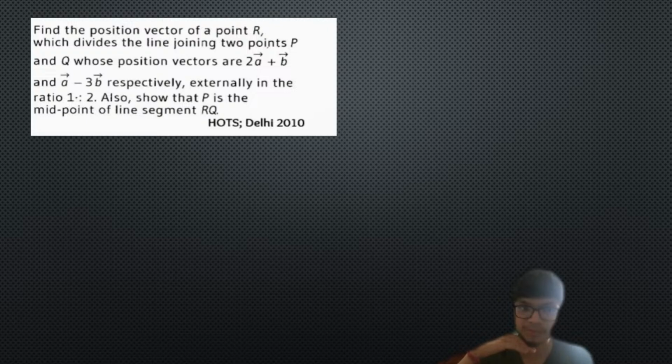Again, we have a next problem, which is basically a problem of external division, right? And it is a problem where I had to basically prove that. Okay, and this was a 4-marker problem. This question was interesting in the sense that it was asked in 2010, when higher order thinking skill questions were actually being asked. So you have to prove something. Okay, so it is a 4-mark problem.